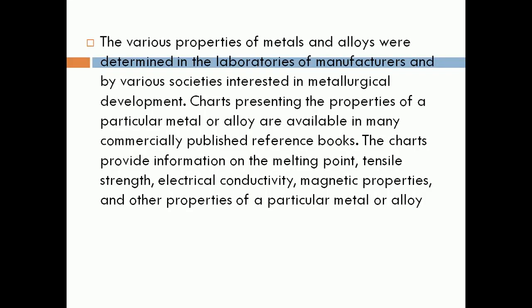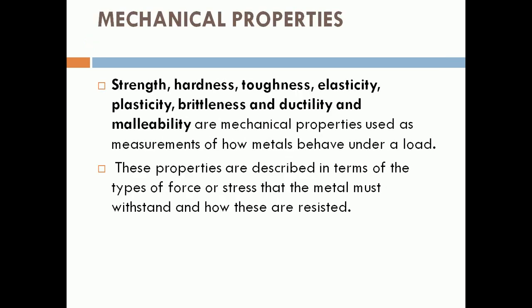Various properties of metal are determined in the laboratory and by manufacturing and metallurgy development. Charts presenting the properties of a particular metal or alloy may be commercially published in books. The chart provides information on melting point, tensile strength, electrical conductivity, magnetic properties and properties of alloys. Mechanical properties: strength, hardness, toughness, elasticity, plasticity, brittleness, ductility and malleability. Mechanical properties are measured by behavior under load. These properties describe the type of force that the metal must withstand, that is, stress resistivity.